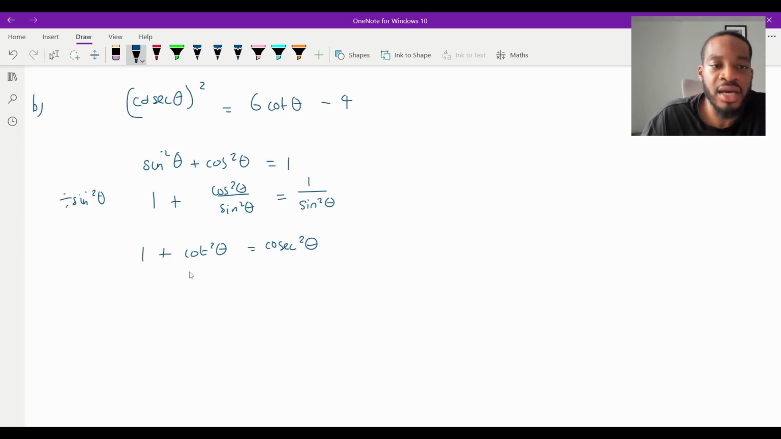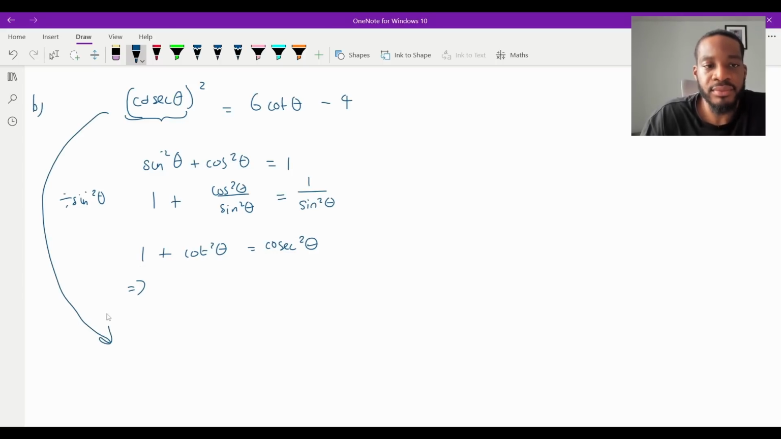I would recommend memorizing it. But yeah, so we're here. Now that means we can replace this, isn't it? Because I have a cot there. That cot doesn't have a squared, so I can't really manipulate it. The fact that that is squared means that I want to replace cosec squared in terms of cot squared. So from there, cosec squared is 1 plus cot squared, so I can just replace it directly. So that way it just becomes 1 plus cot squared theta will equal 6 cot theta take 4.